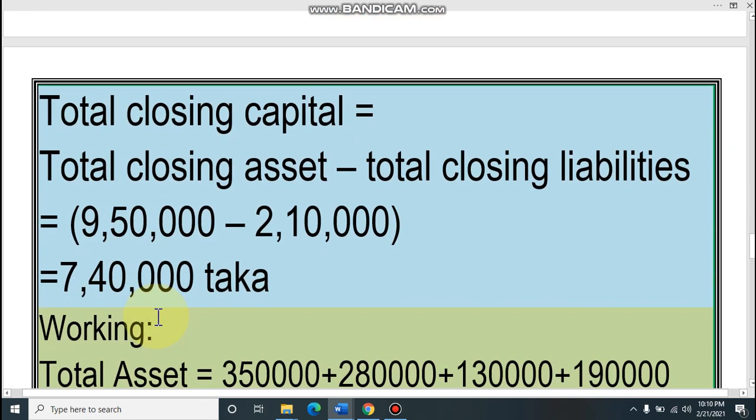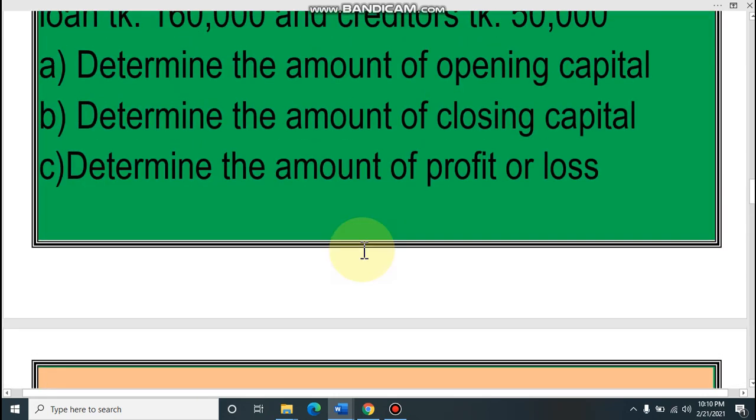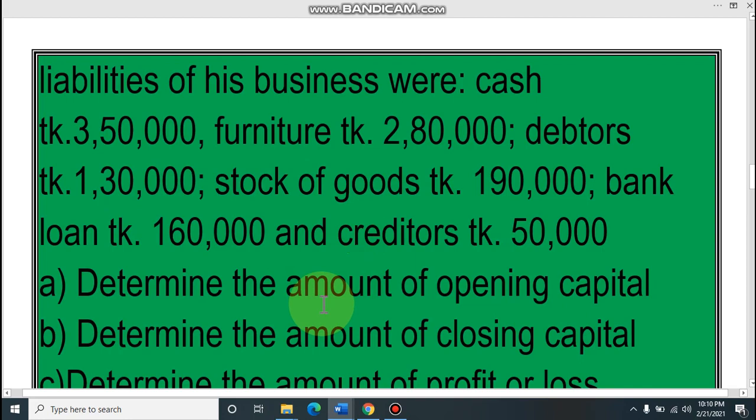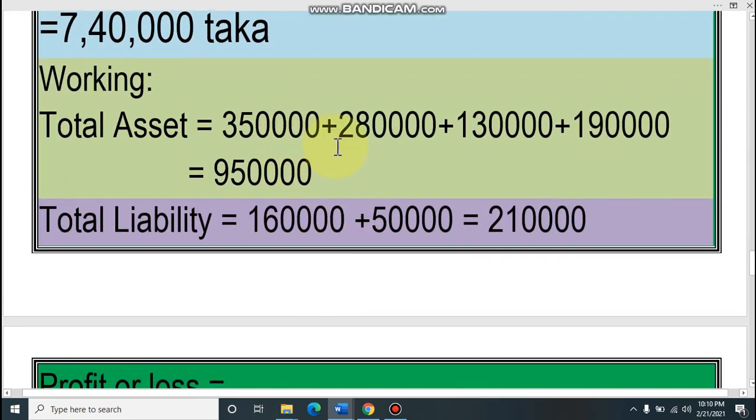Let's see the solution. Look at the working: total asset. It is cash, furniture, stock of goods, and debtors. So we have four assets: cash in hand 3,50,000, furniture 2,80,000, debtors 1,30,000, and closing stock 1,90,000. So dear student, our total asset is 9,50,000.